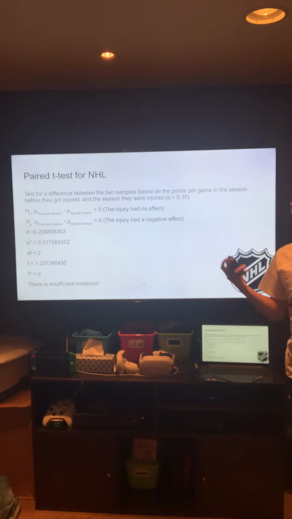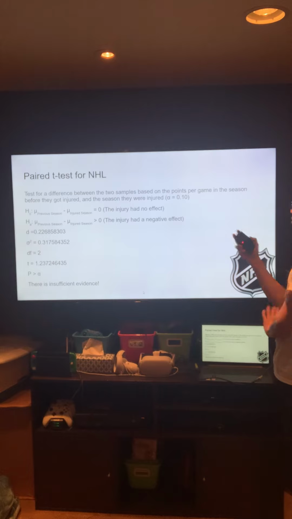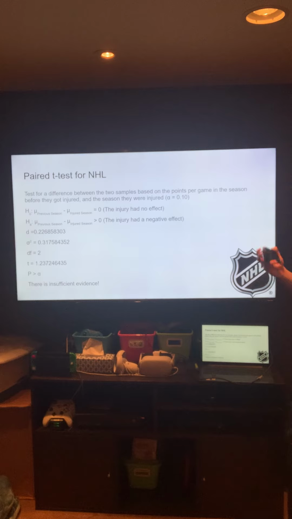I then did a paired t-test, which is a statistical test that you can do to see if the data is actually good or not. I tested for a difference between the 2 samples based on the points per game in the season before they got injured and the season that they were injured for the NHL, and for the NBA I used wins, at a significance level of 0.1. If you're not that good at statistics, don't worry about this. My conclusion on this test was that there was insufficient evidence to conclude that there was a difference in whether the key contributor got injured versus not injured.